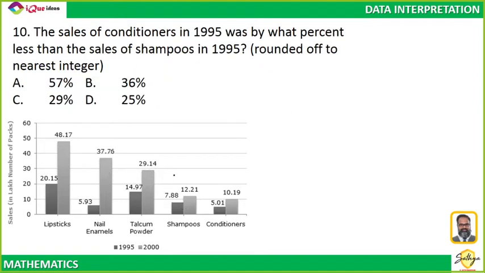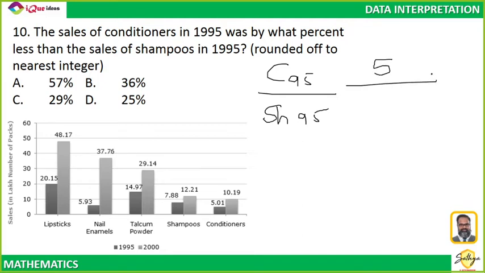Okay. Next one. The sales of conditioner in 95 was by what percent less than the sales of shampoo in 95? Conditioner in 95 was 5. Shampoo in 95 was 7.88. By what percentage is it less?